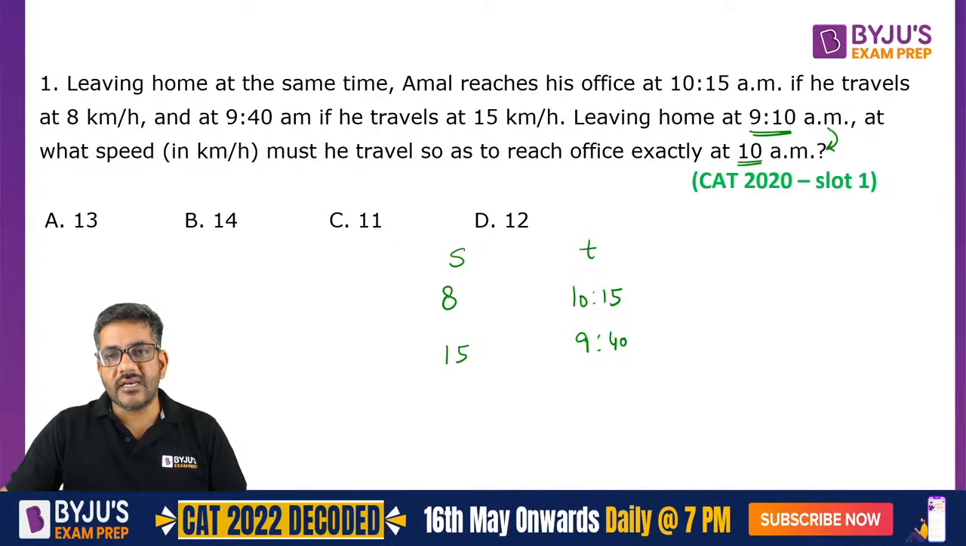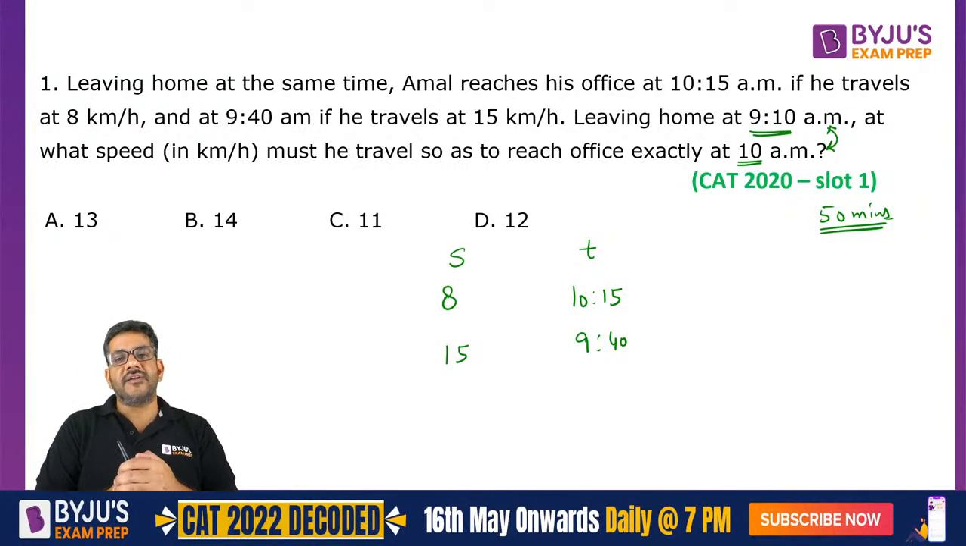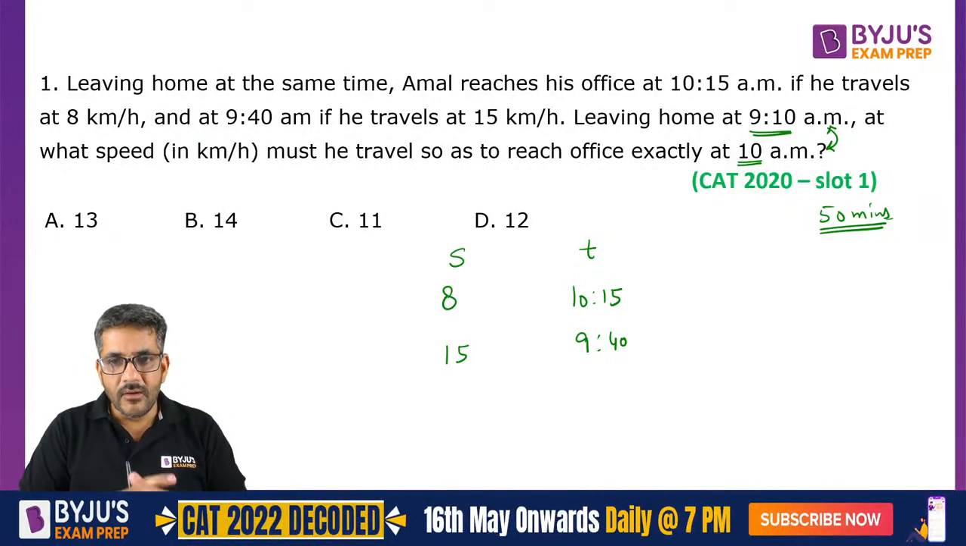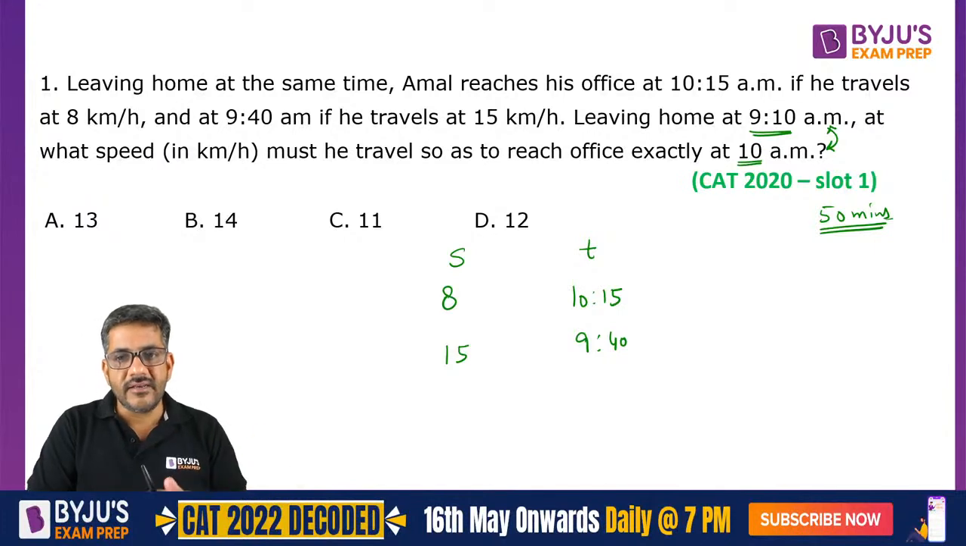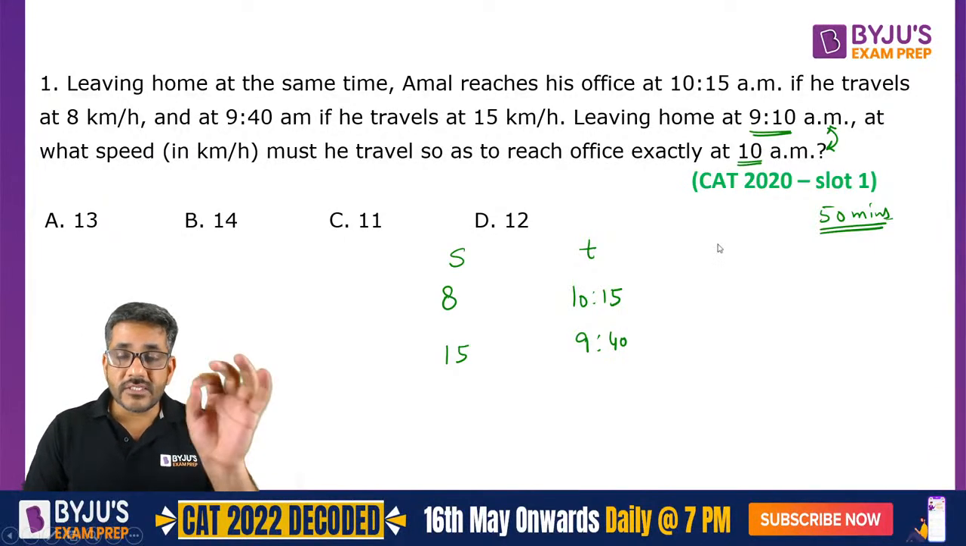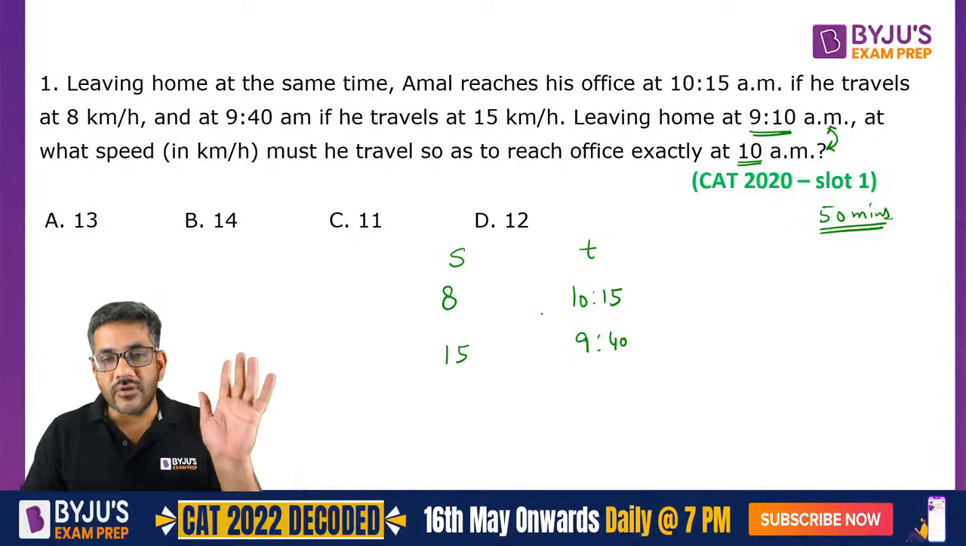So can I say basically the question is asking you that what speed is there such that he reaches his office in 50 minutes? What should be the speed such that he reaches there in 50 minutes? So just look at the solution. I'm going to give a brilliant solution of these questions.